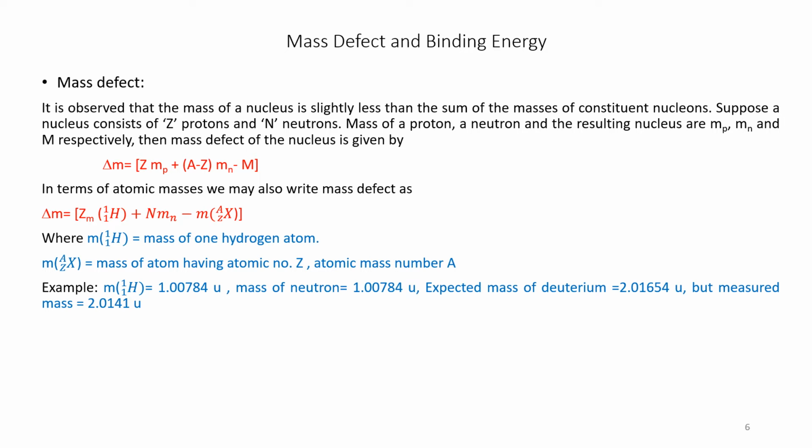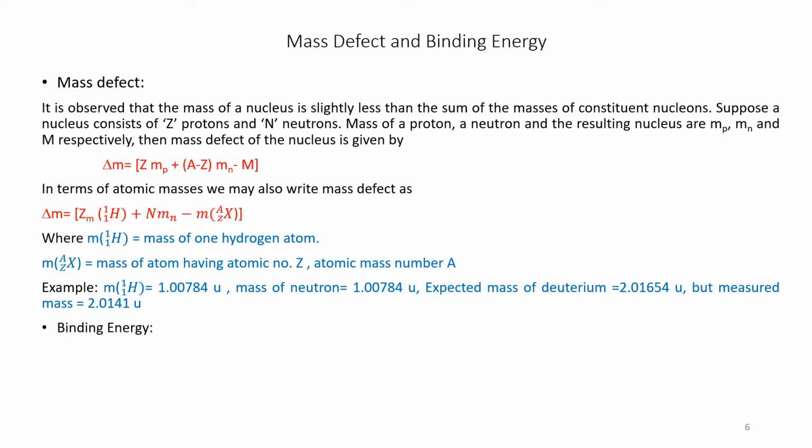That is, when we add the mass of a neutron and the mass of a proton, we should get the value 2.01654 units. But when we measure it, it is less, equal to 2.0141 units. This difference in mass is called the mass defect.